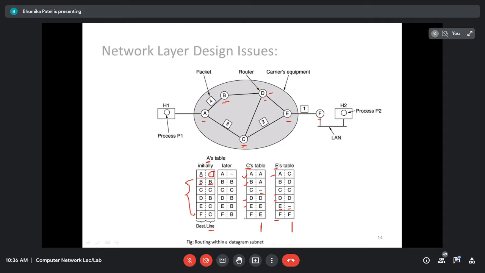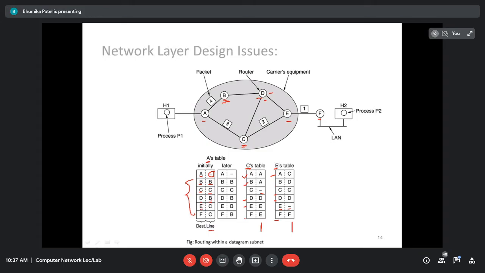Okay, right now here for the router A, if the destination host is B, as it is directly connected, the line is B. C is directly connected, choose the line C. Now for the router D, D is not directly connected with the router A, so if I want to send data to router D, either I can send to router B or router C. Here I am using router B. You can also choose C, right? Instead of B you can also write C here. Here I have written router B. First it will go to B, then to D.